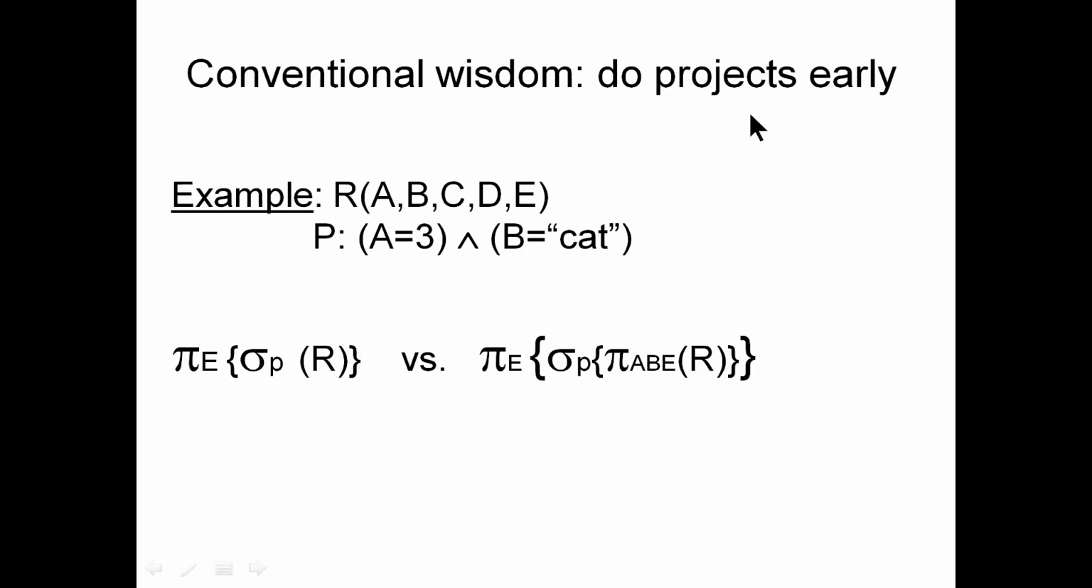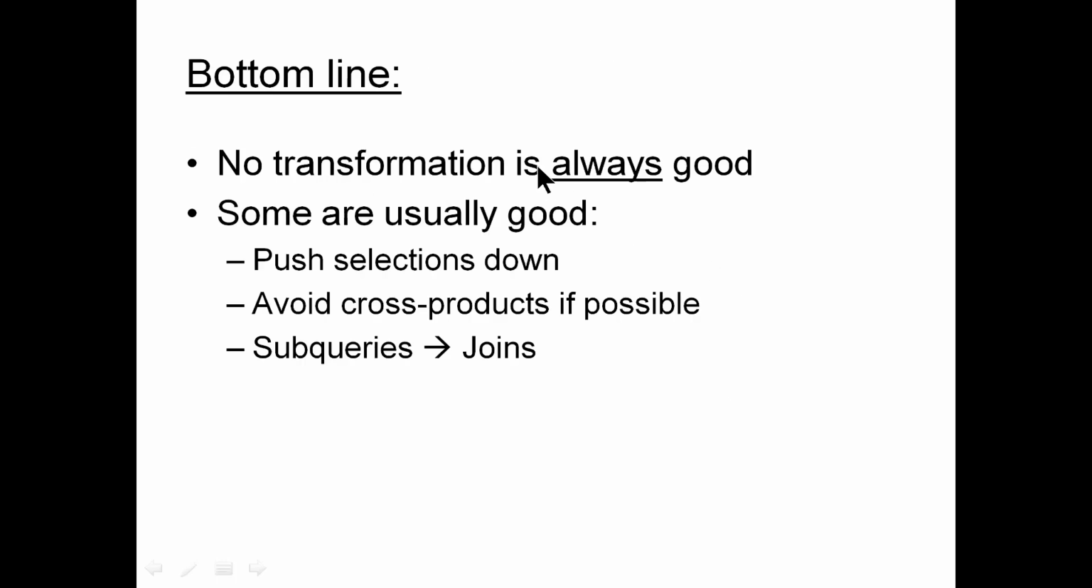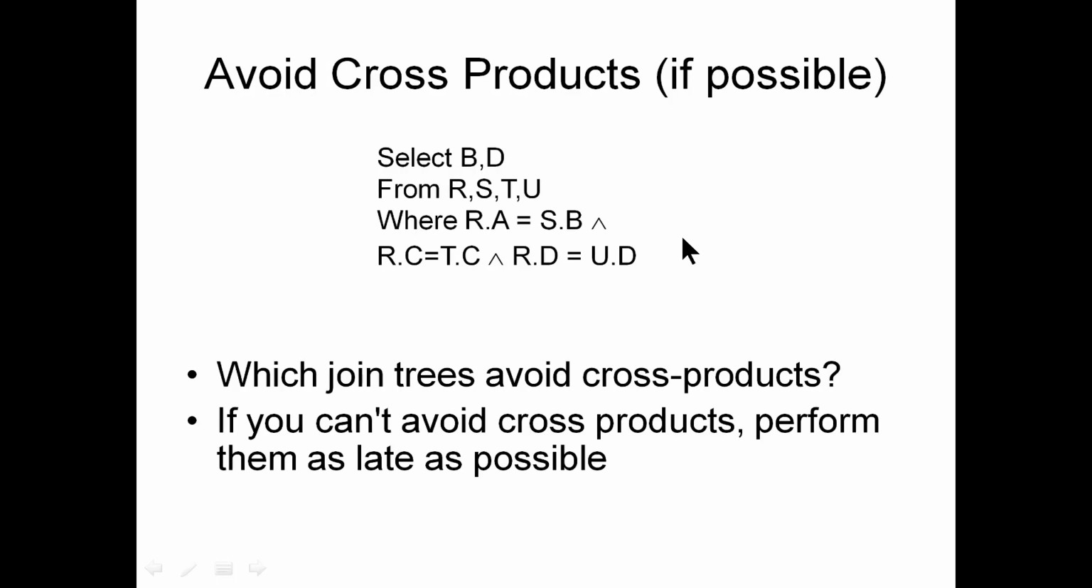Conventional wisdom: do projects early. That is what we always say, that projection must be done early so that you have a smaller quantity in terms of sets. So what if we have A and B both indexed? Intersect the pointers to get pointers to matching tuples. It's very fine. But the bottom line is that no transformation is always good. In some cases something is good, and we try to improve our understanding of the subject.